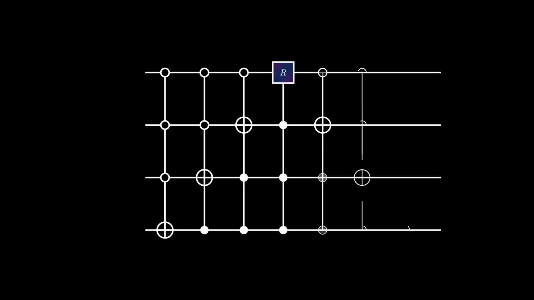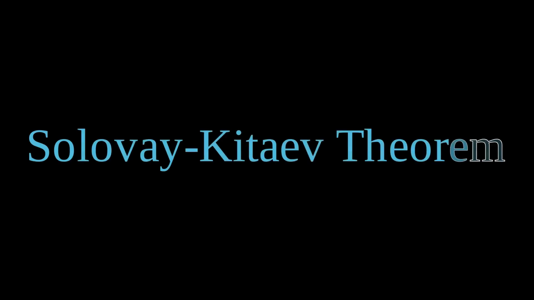Hello everyone. In the previous video, we demonstrated how to exactly decompose any n-qubit unitary into a composition of single-qubit unitaries and CNOT gates. In this video, we will explore how to extend this result when, instead of having access to any single-qubit unitary, we restrict our access to a finite single-qubit unitary gate set.